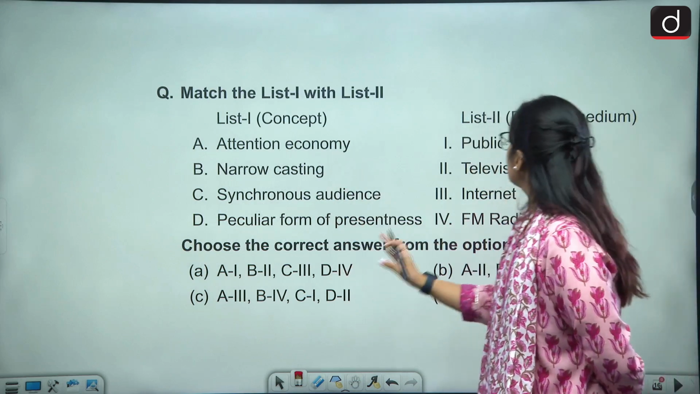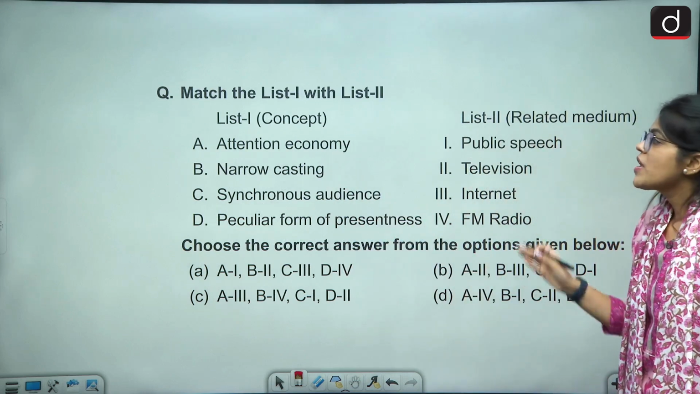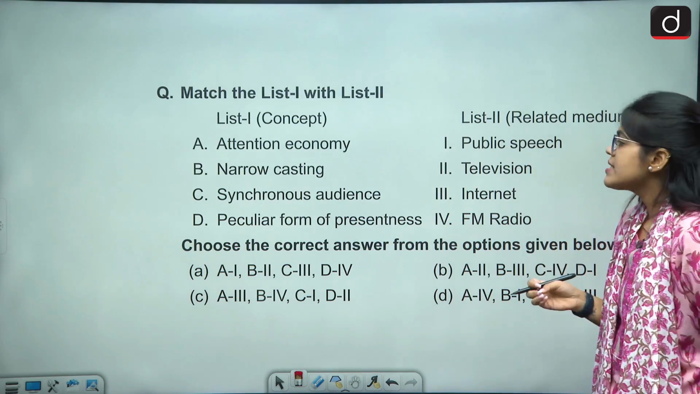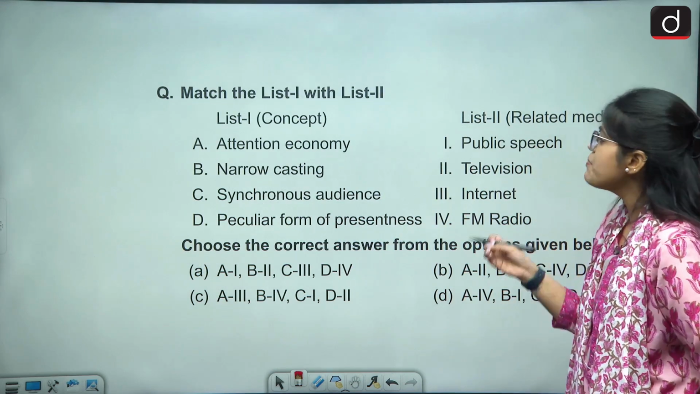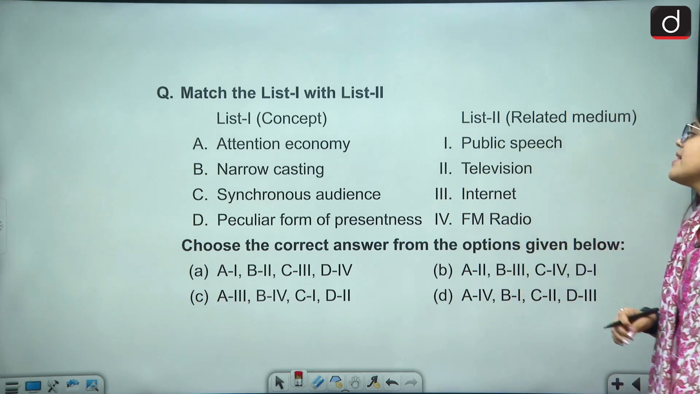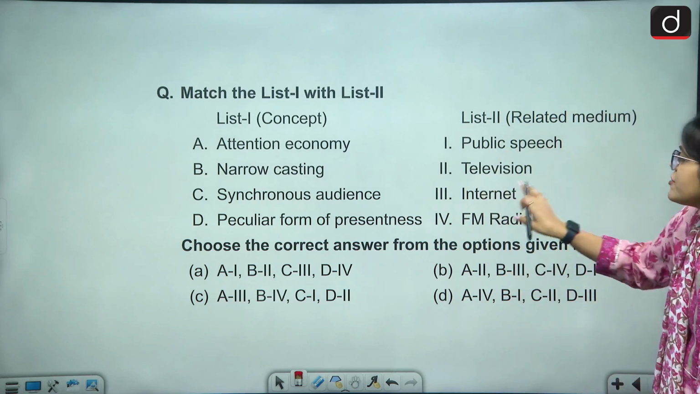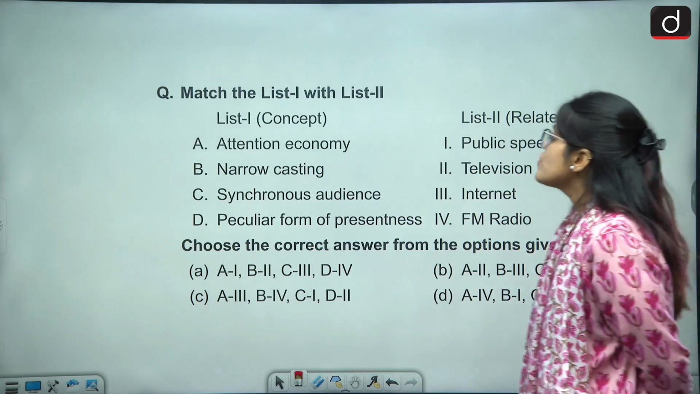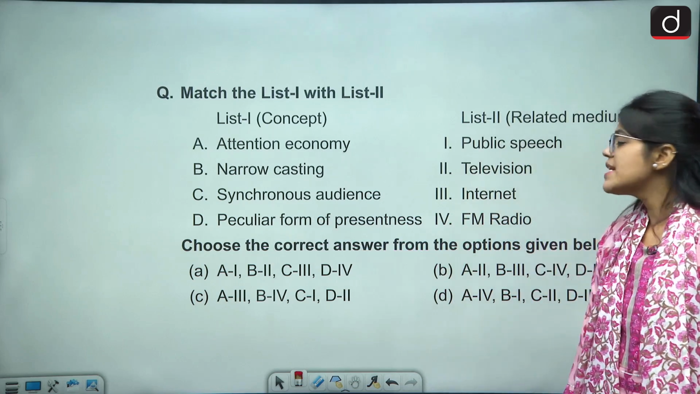Then we have concept as well as related medium. We have attention economy, narrow casting, synchronous audience, and peculiar form of presentness, with public speech, television, internet, and FM radio. What would be the right answer? Okay, so what would be the right answer? Attention economy, narrow casting, synchronous audience, and peculiar forms of presentness.